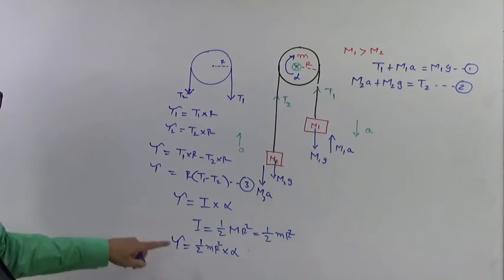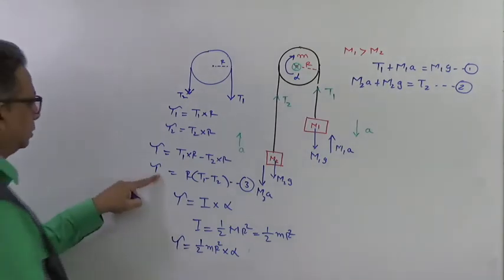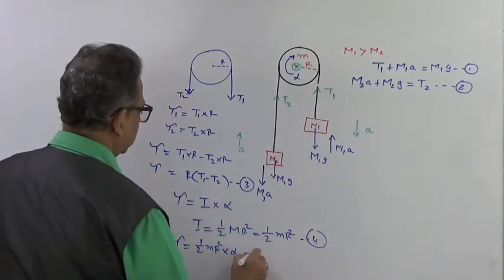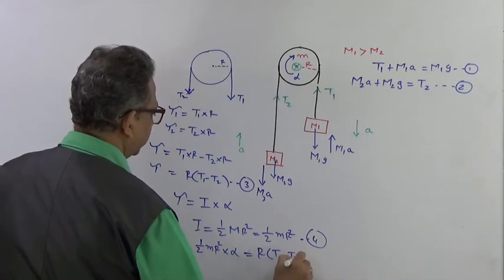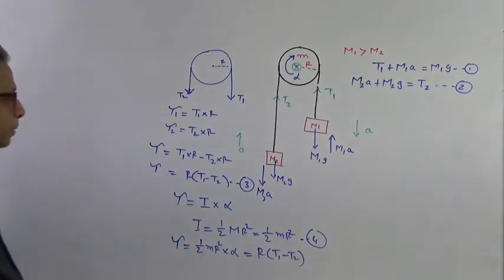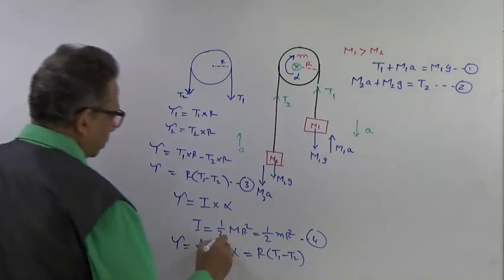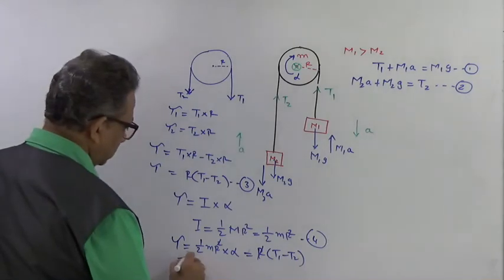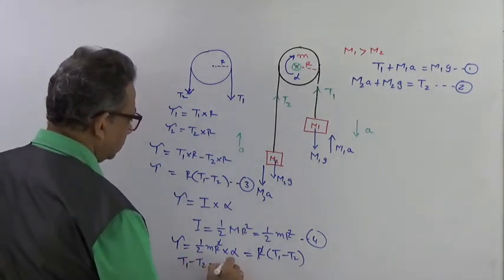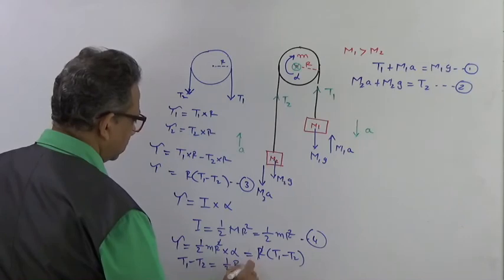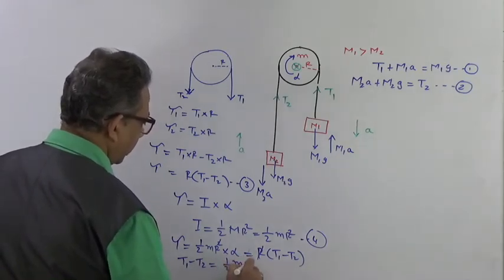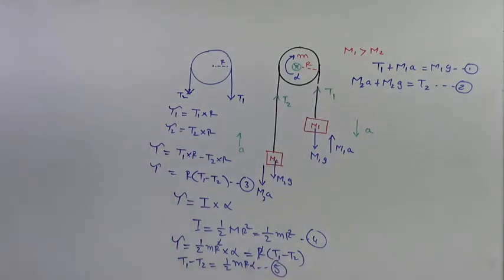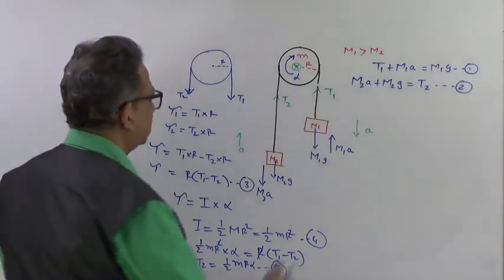Okay, now you can equate this torque with this torque, that is equation 4 with equation 1. So this will give me r into T1 minus T2. So your r and r will get cancelled. So I can write down T1 minus T2 is equal to 1/2 mr alpha. This would be my fifth equation. Is that clear? Now let us come back to this equation.